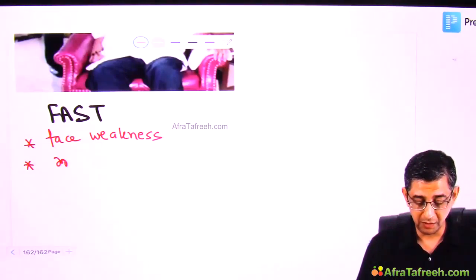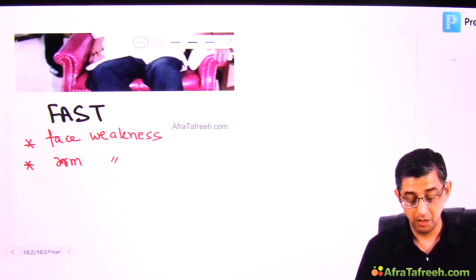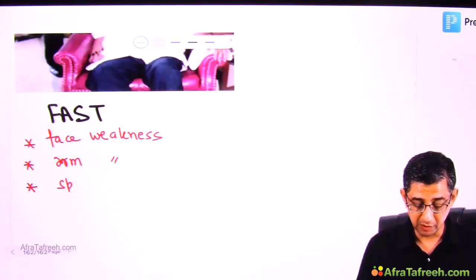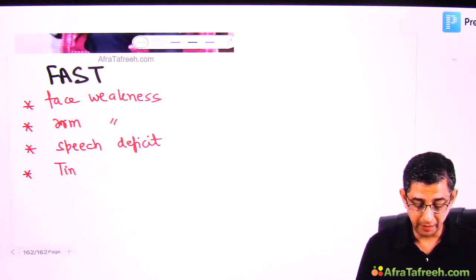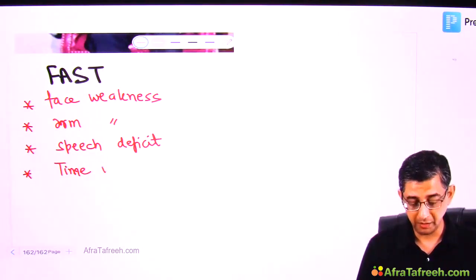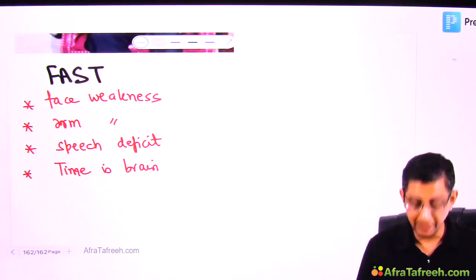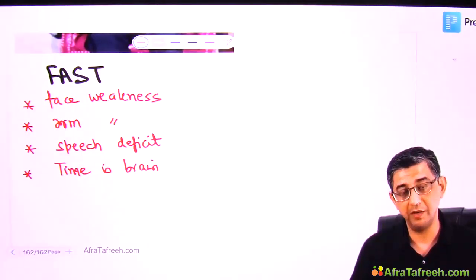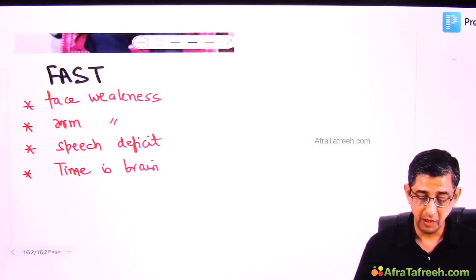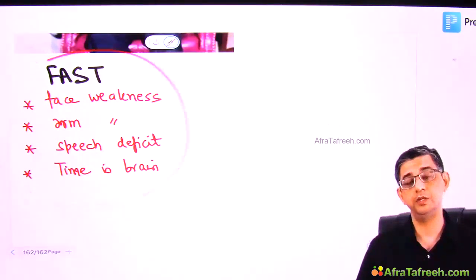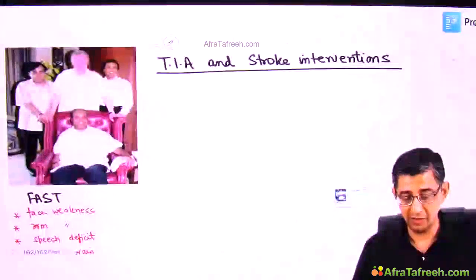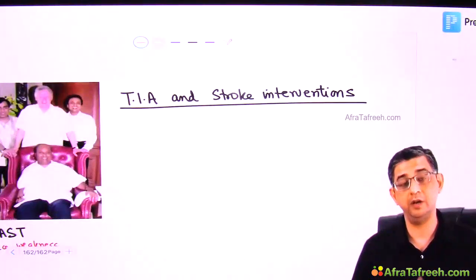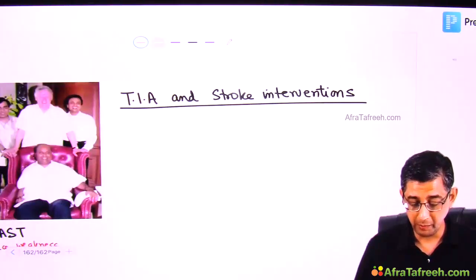You see, if a person is having sudden onset facial weakness and arm weakness, or for that matter of fact, alphabet S would stand for speech deficit developing in a person. He was talking very normally and suddenly the voice just went away. Alphabet T would stand for time. Normally time is equivalent to money, but here I'm saying time is equal to neurons in the brain. The earlier you act, the more neurons in the brain you would definitely be able to save. So this is, I would say, routine information for the ordinary population to educate them regarding the danger posed by cerebrovascular accident, and this can definitely be intervened upon so that we can prevent the bad prognosis from developing.